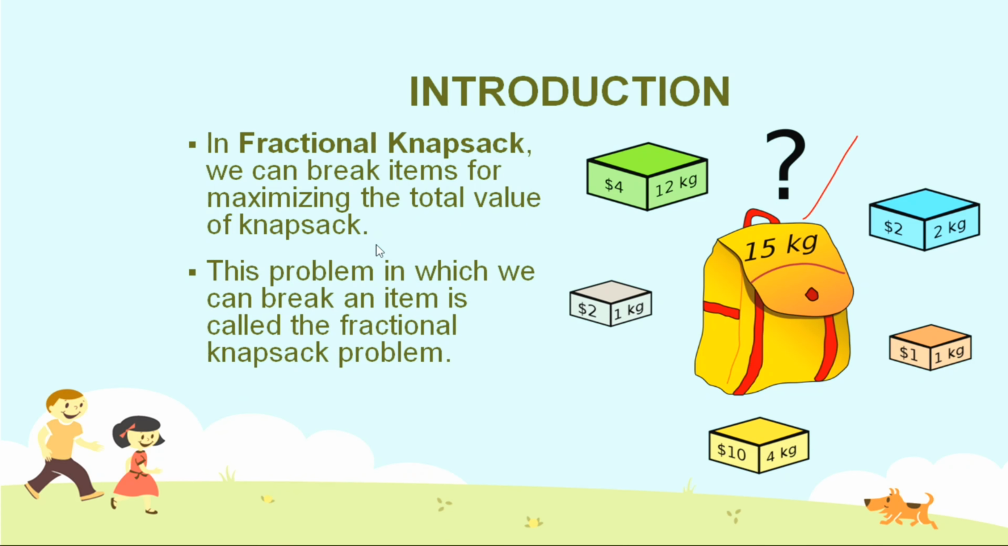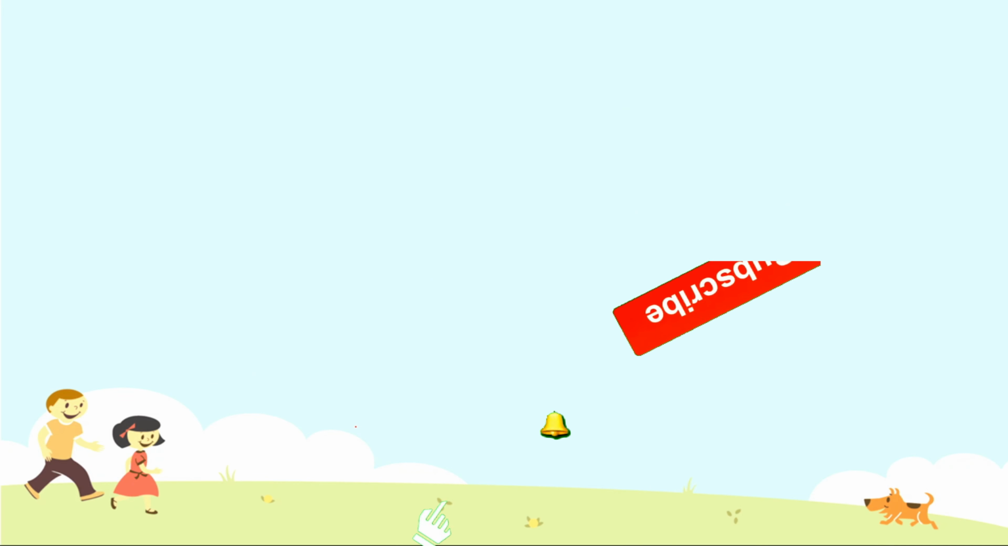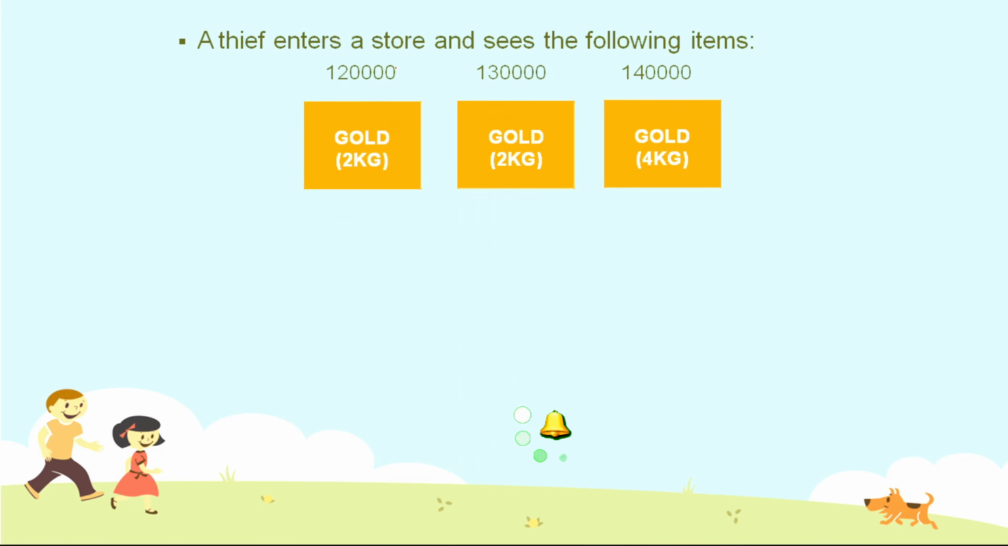Coming to the next point. The problem in which we can break an item is called the fractional knapsack problem. In order to put that element into the bag, we are dividing that element into different halves, and by dividing these elements, we are putting them in the bag. This type of dividing and putting the element into the knapsack is known as the fractional knapsack problem. I think you understood it. The time complexity of this knapsack problem is order of n log n. Now let us discuss an example.